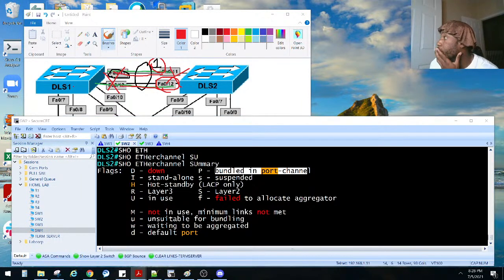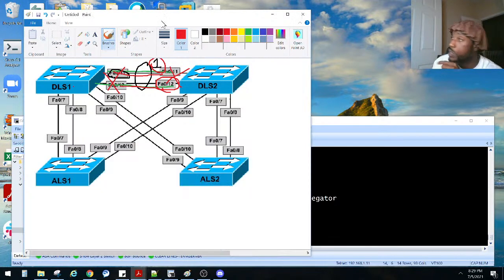What we said: the 2 ports between DLS1 and ALS1 belong to channel group 2 and use LACP. So now we're doing the same thing, but with port channel 2. I'll leave those right there.